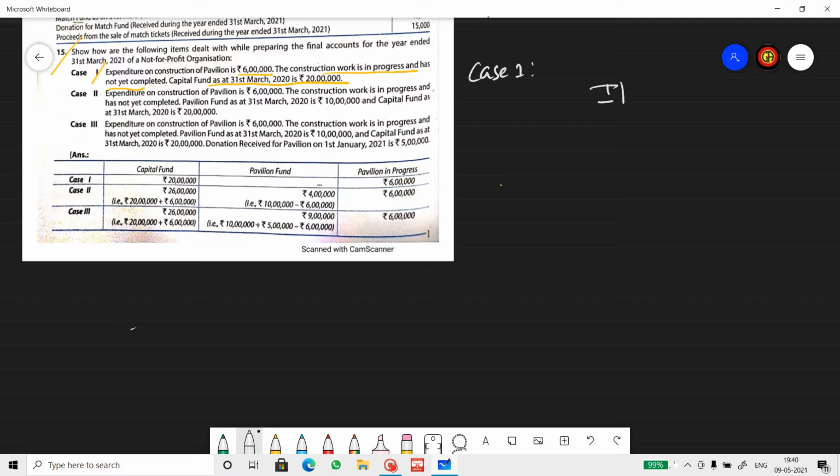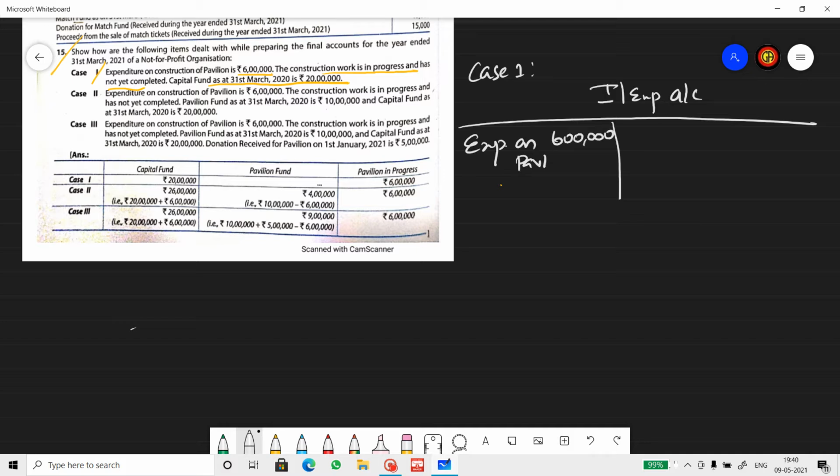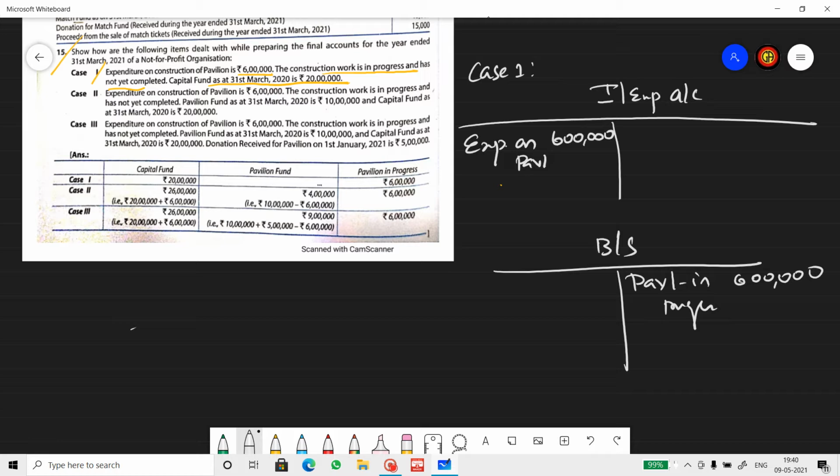Case 1. Income and expenditure account. Expenditure on construction of pavilion, 6 lakhs. And since an asset is formed, or asset is in formation, pavilion in progress, 6 lakhs will come in the asset side of the balance sheet.